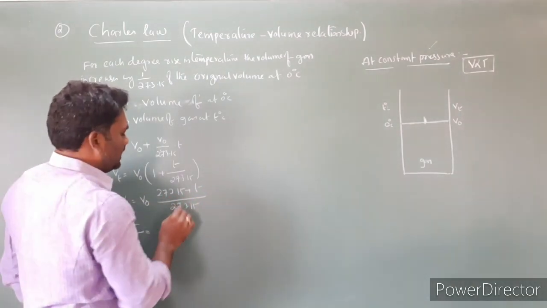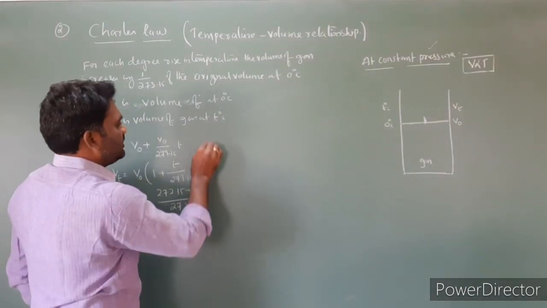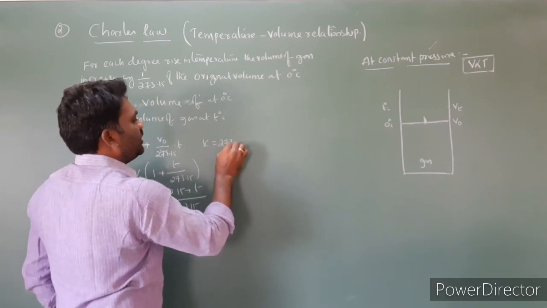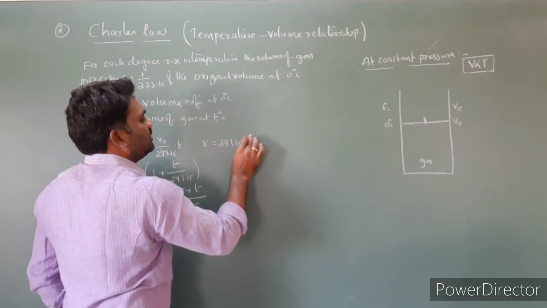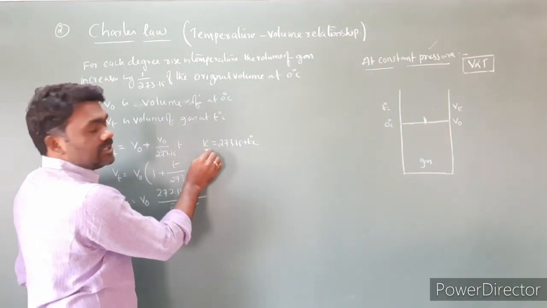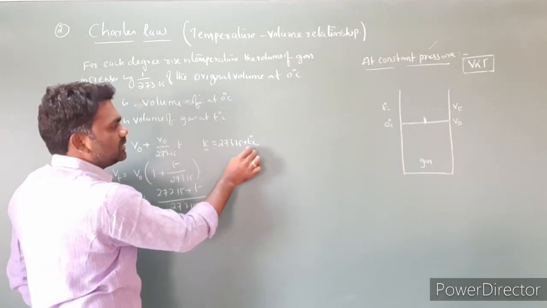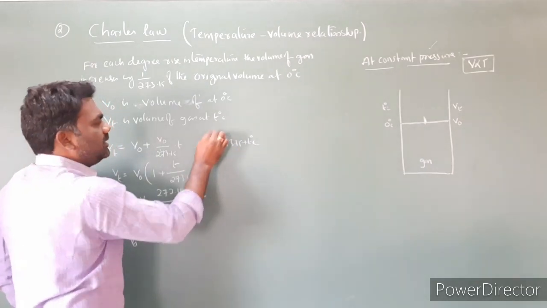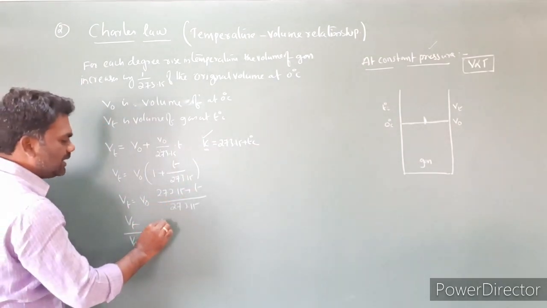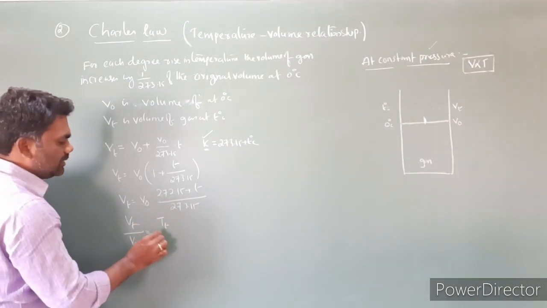This is nothing but the temperature in the Kelvin scale. Temperature in Kelvin scale is equal to 273.15 plus the temperature in degree centigrade scale. So 273.15 plus T degree centigrade gives the temperature in Kelvin scale, which I am labeling as Tt.